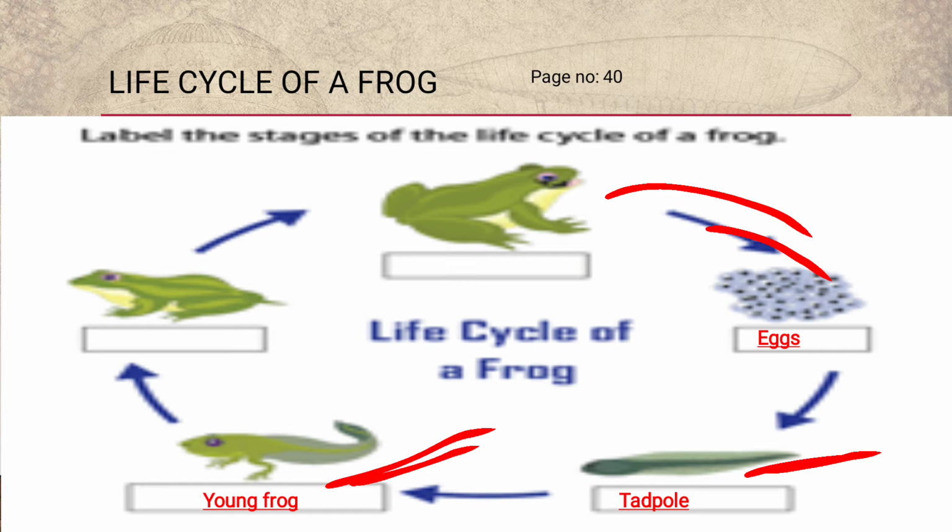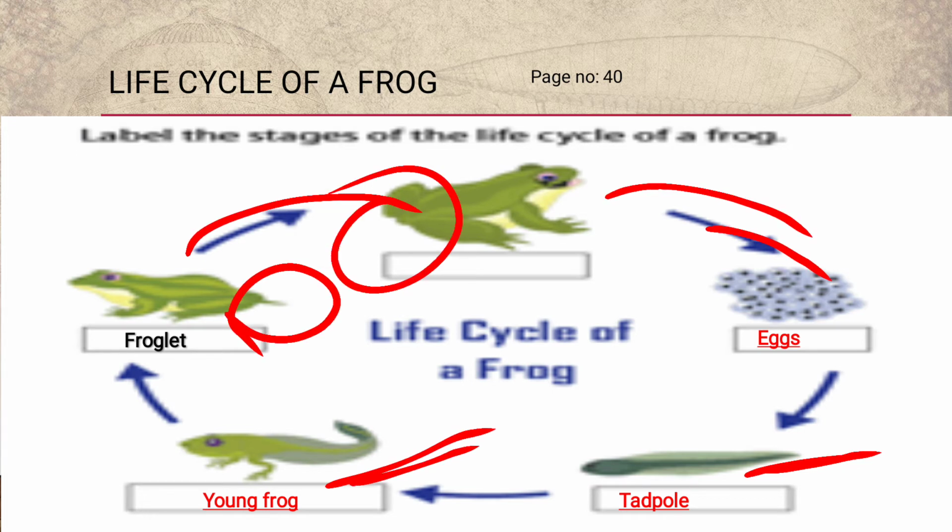Gradually that young frog changes into a froglet, right? And that froglet has a tail also. You can see in the picture it had a tail. Later on, when it converted into a young frog, you can see that this tail had disappeared in this screen. There is no tail, right? So gradually the froglet loses its tail and becomes an adult frog, and then the same cycle repeats.